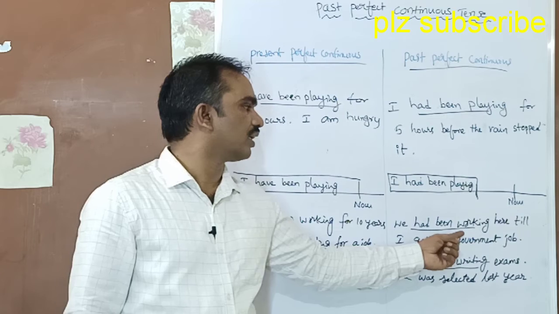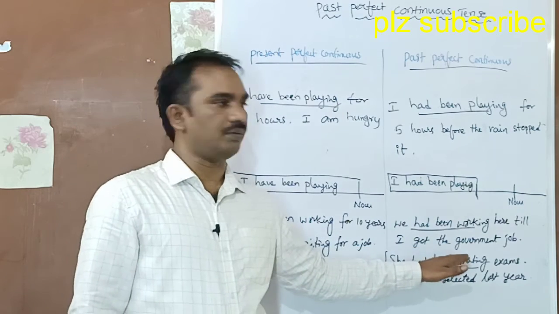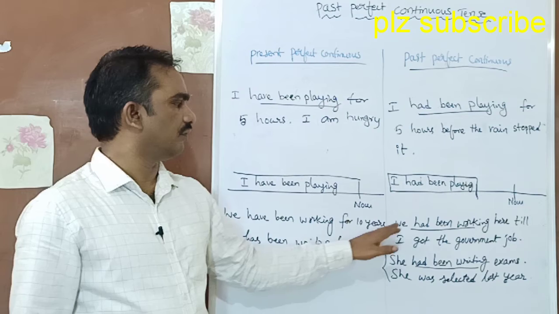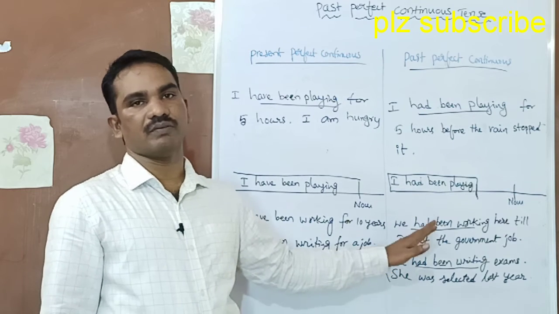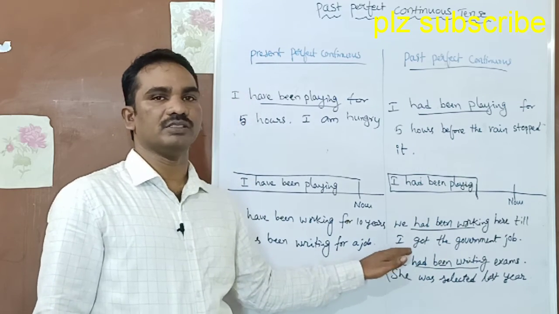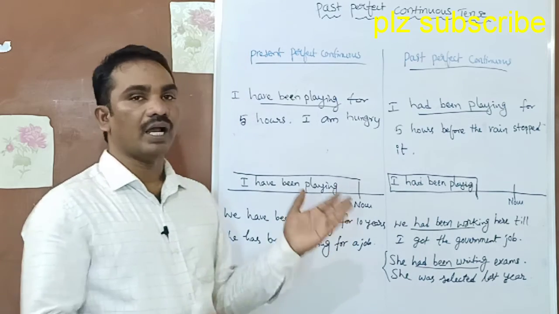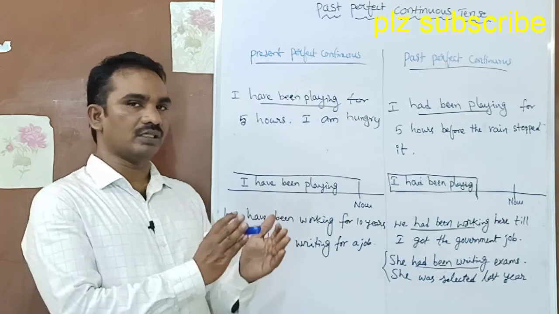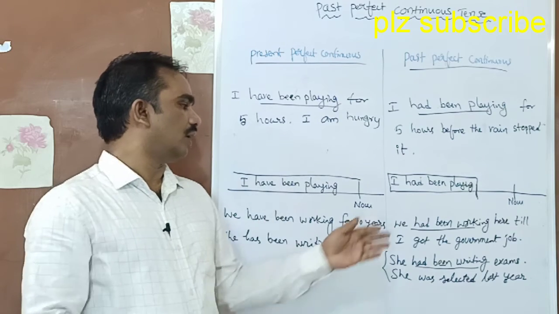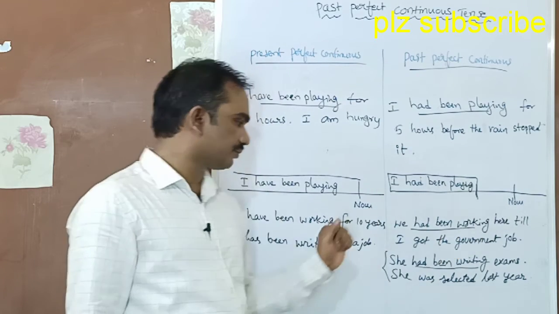We had been working here till I got the government job. I got the government job and I left it. That means I stopped when I got the government job. So along with others, I had been working here.